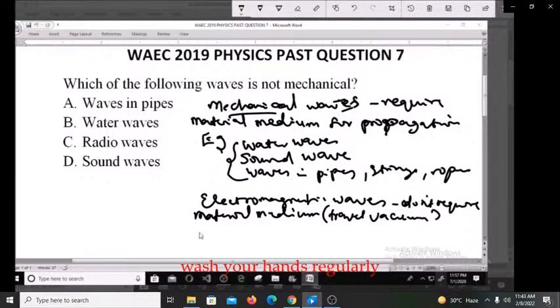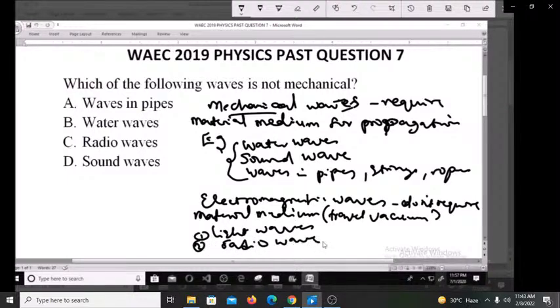So what are examples of these waves? We'll talk about things like light waves, radio waves, and X-rays.